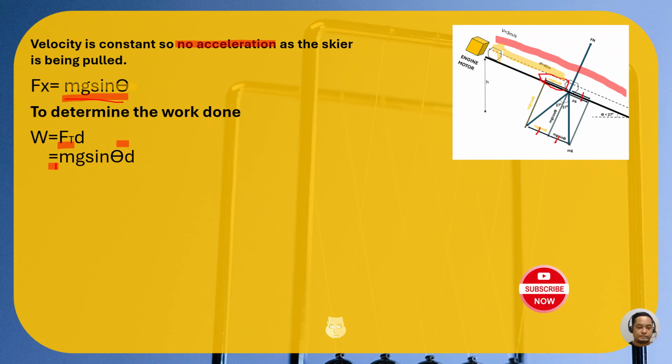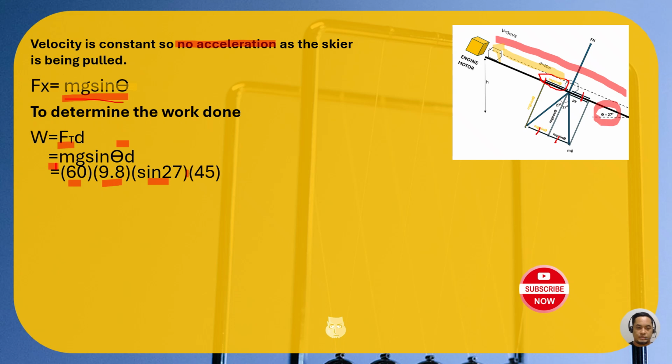Okay, no problem. Now, 60 is the mass of the object, 9.8 is our gravity, and sine 27, we got it from here. It's 27 degrees, the angle of elevation of the ramp with respect to the horizontal, and we have 45 as our displacement.